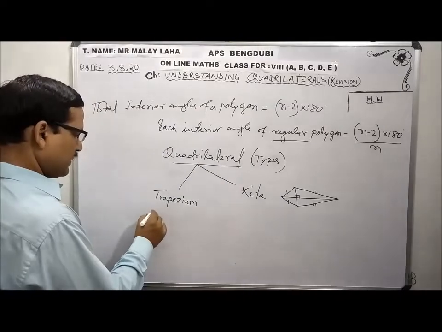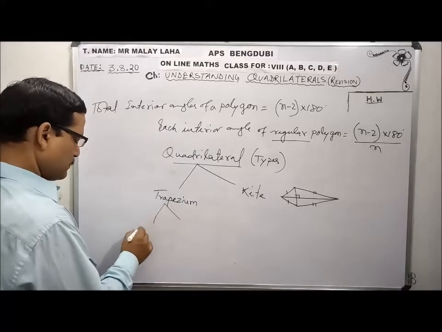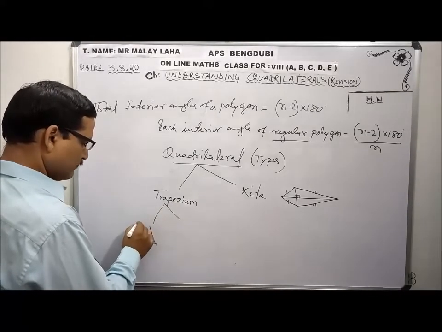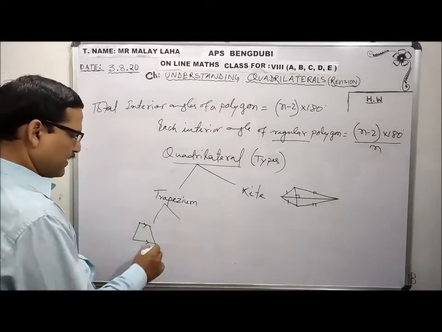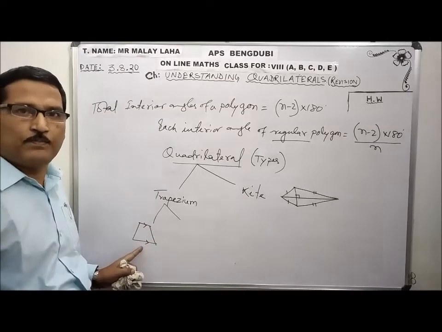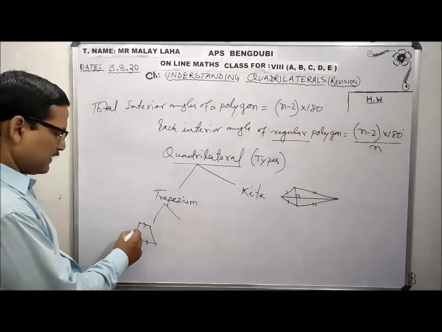So trapezium again we have two types. Okay? One is this normal trapezium. These two sides are parallel. A quadrilateral whose one pair of opposite sides is parallel is a trapezium. Okay, this is called the non-parallel side.